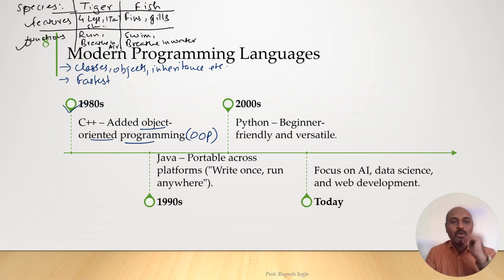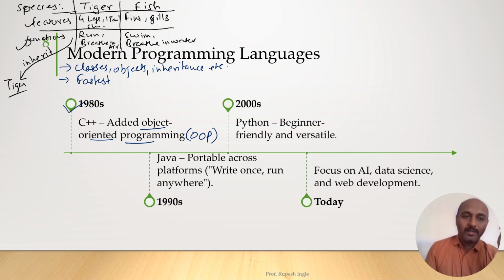The property of that, and function means what it can do. So assume that one tiger is born, a tiger baby is born. When a tiger is born, we know that it will have all the features and functions of this tiger species. It will inherit the property and functions of the tiger.